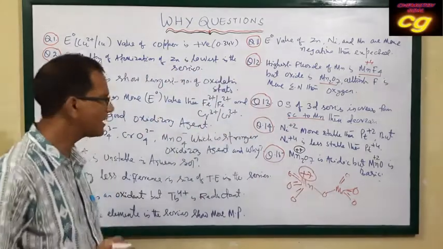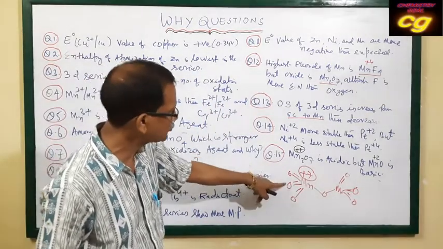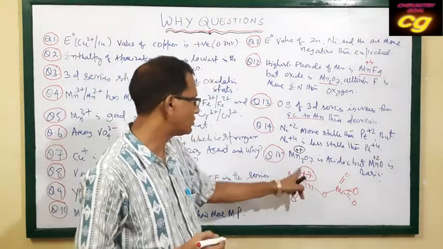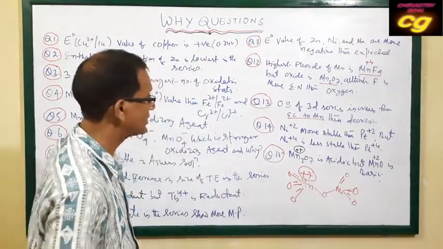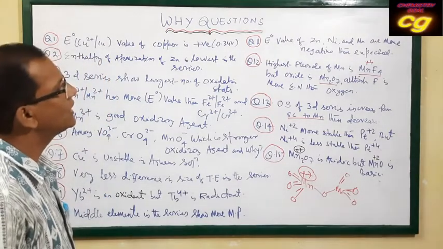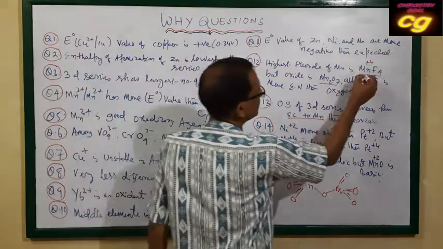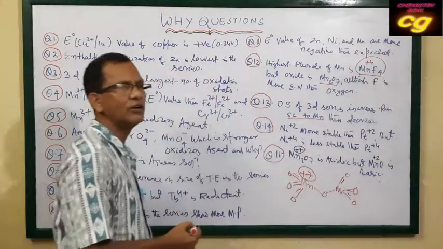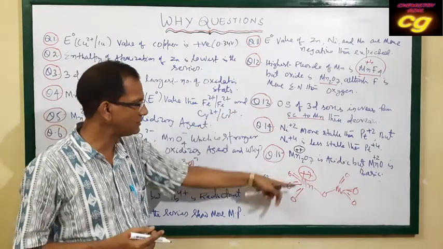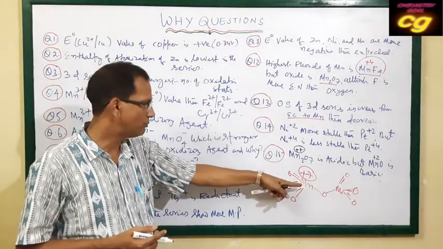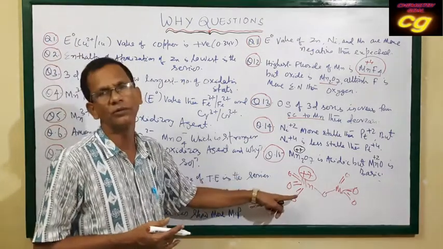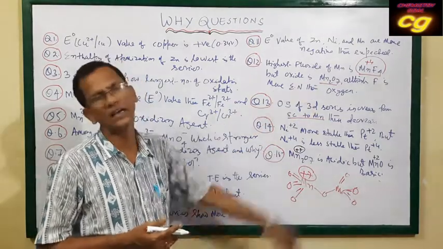Manganese +7 is satisfied because each oxygen carries -2, that is -6, and another -1 here. So in total it satisfies the +7 state. But in case of fluorine, as it cannot form pi bonds, the highest fluoride is MnF4. It cannot be MnF7, because oxygen satisfies the oxidation state of manganese by forming a double bond, a pi bond, but fluorine cannot.